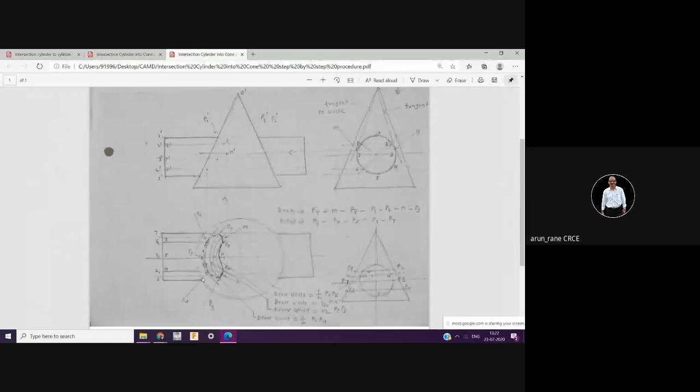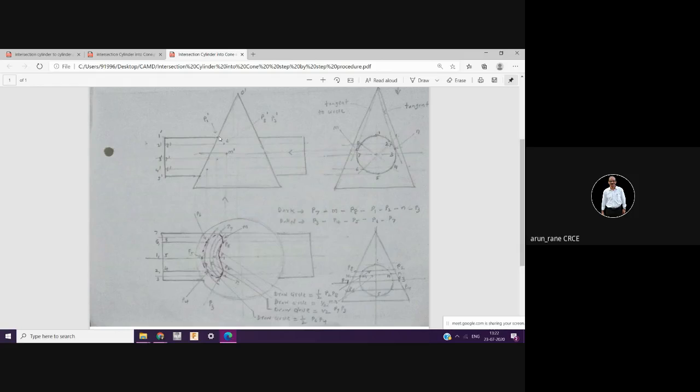Alright. I repeat here. This is P2 and this is P8. So in the top view you have this horizontal line and this horizontal line, but in the front view you have this line only. So that point will be this only. So you got this point, you got this point. Alright. Then P1. So P1 is this. Again project it from here. P1. Alright, and that's here, this is P1 dash. So you got this now.